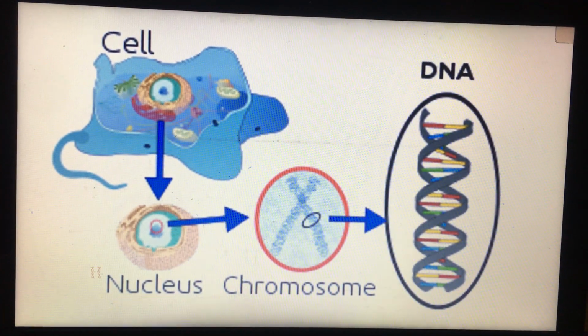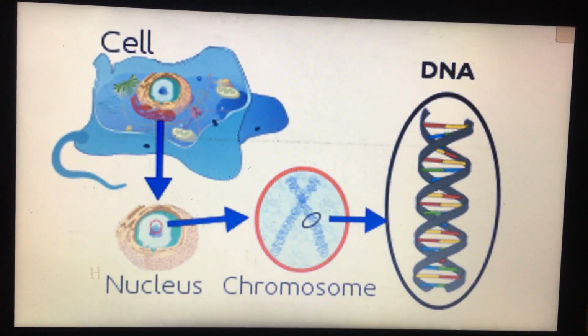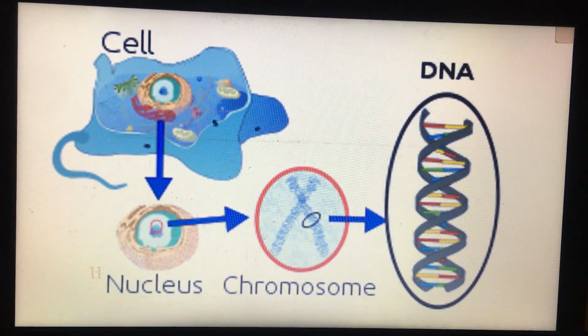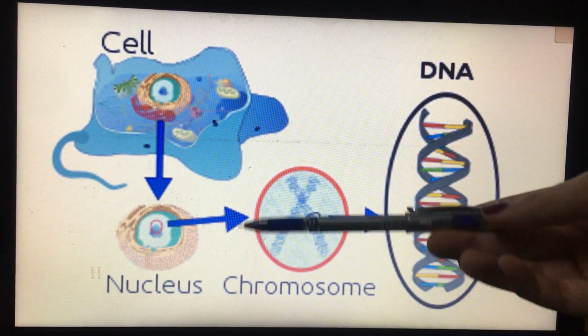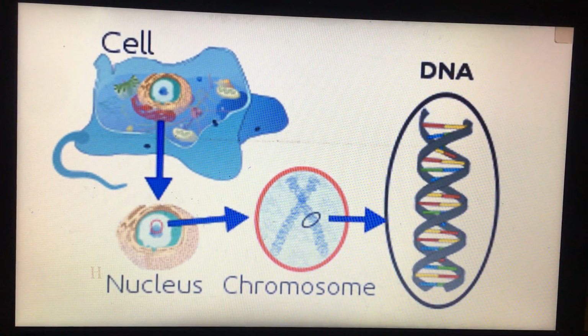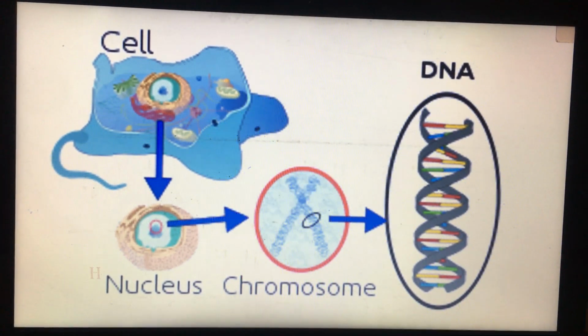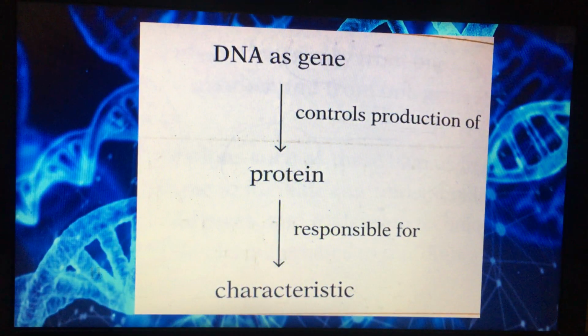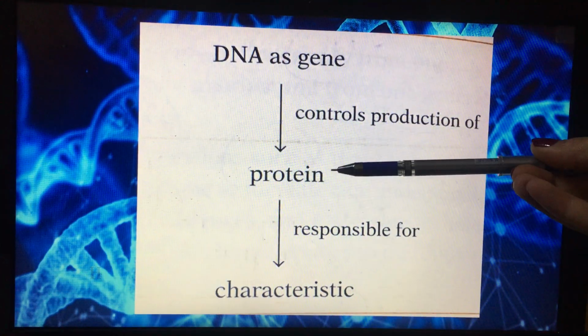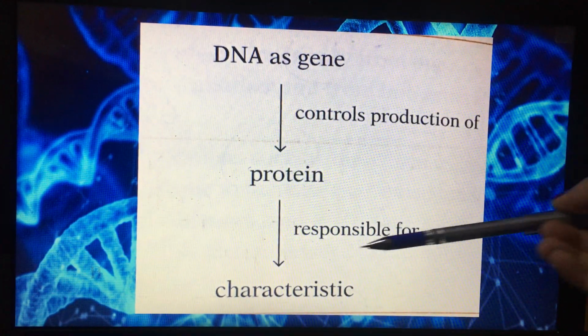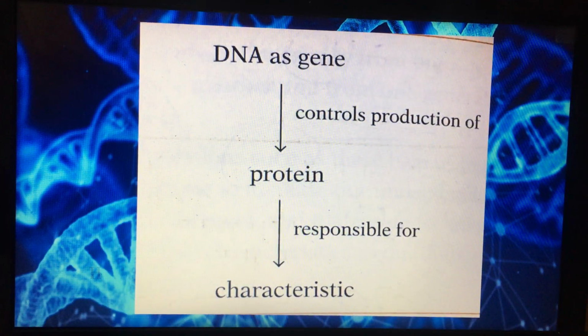Focus on this chart, which tells us that DNA as genes controls the production of protein, which is responsible for characteristics. Here we have a cell, and inside the cell we have chromosomes, which are a large chain of DNA. So DNA as genes controls production of protein, and the protein is responsible for the characteristics of the cell.